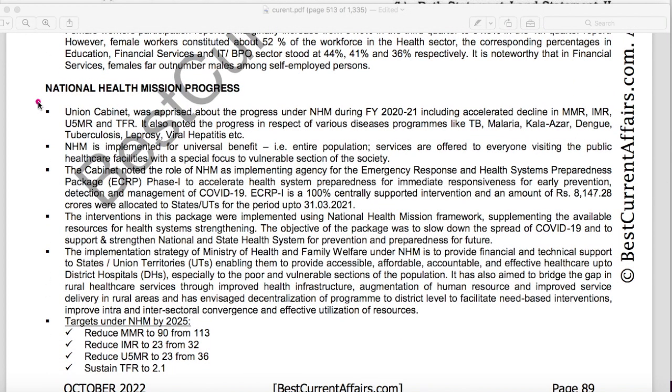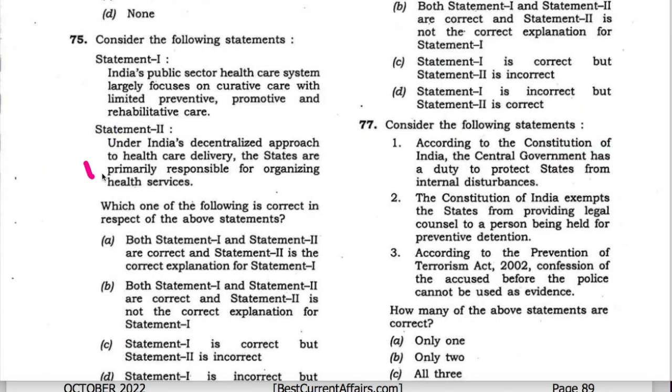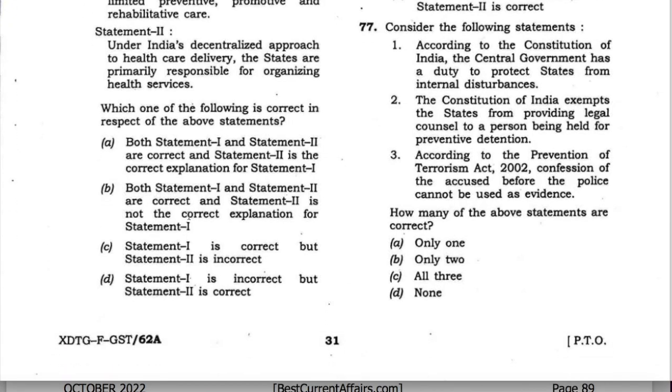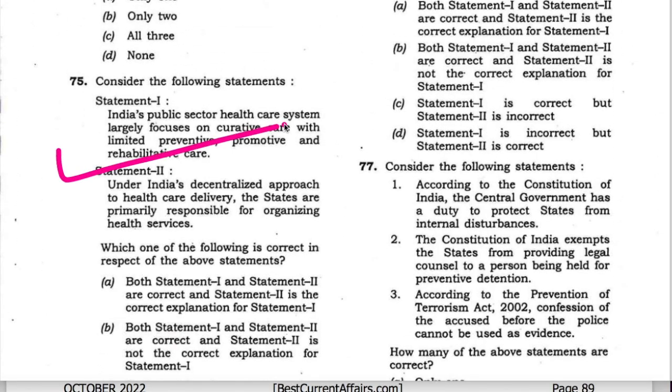Here it is mentioned, National Health Mission. The implementation strategy of Ministry of Health and Family Welfare under the National Health Mission is to provide financial and technical support to the states and UTs, enabling them to provide accessible, affordable, accountable and effective healthcare up to district hospitals, especially to the poor and vulnerable sections of the population. Therefore, statement 2 is also correct, 1 is also correct, but statement 2 is not the correct explanation of statement 1. Therefore, B is the answer, and this question is solved.